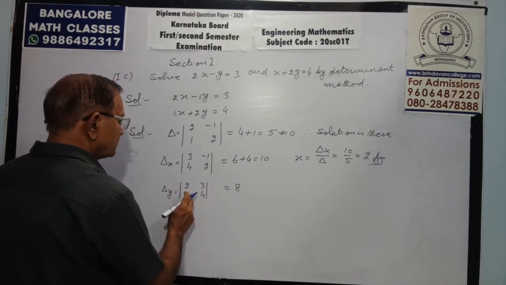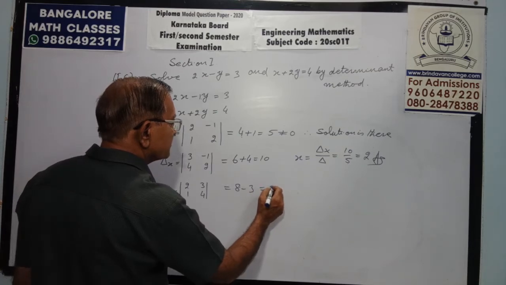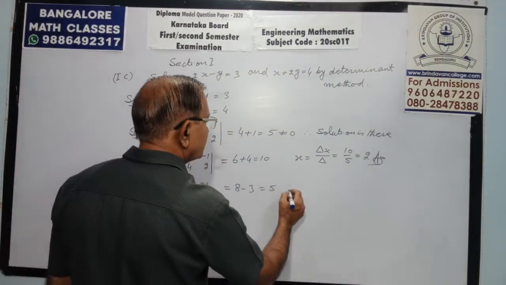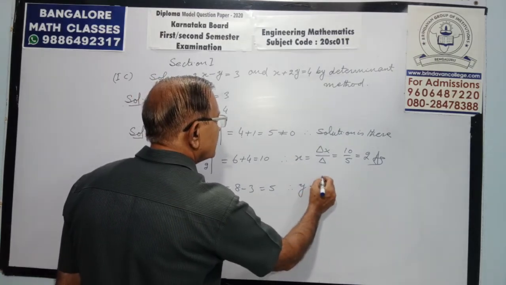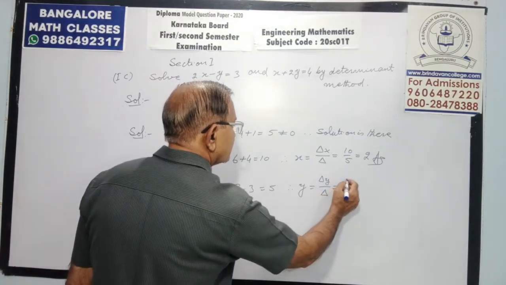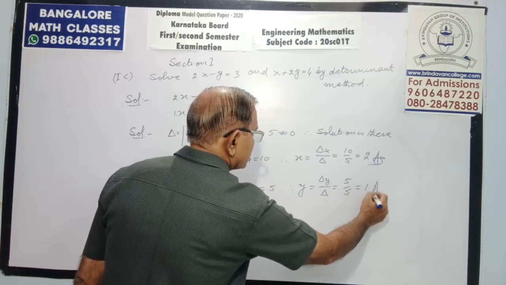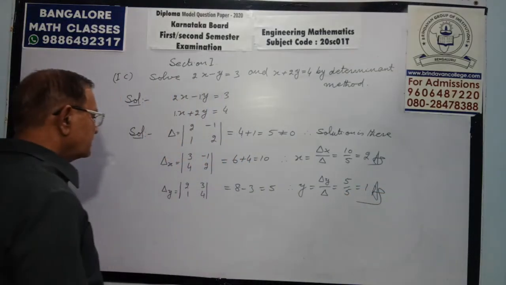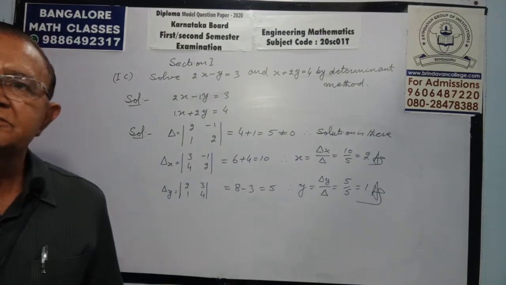Secondary diagonal 3, change the sign, minus 3. Thus it is 5. Therefore, y equals delta y by delta. Delta y is 5, delta is 5, thus it is 1. So like that, we can solve it by determinant method or Cramer's rule. Both are same.